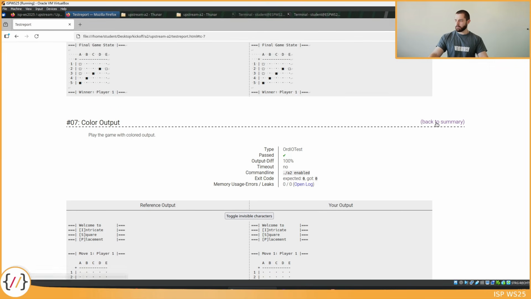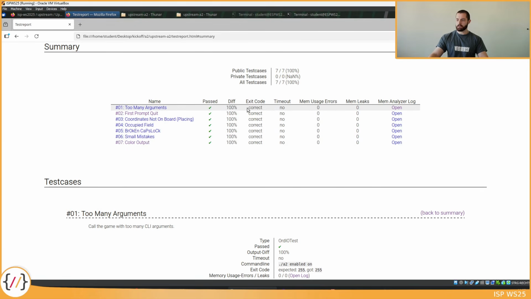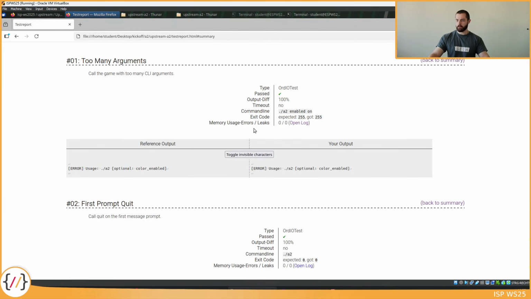Another thing I want to address in the test report is the exit code sections. For A1 we have kind of ignored those because the exit code was always 0, but for A2 we have different exit codes depending on which player won or if the game was stopped with the quit command or end of file.